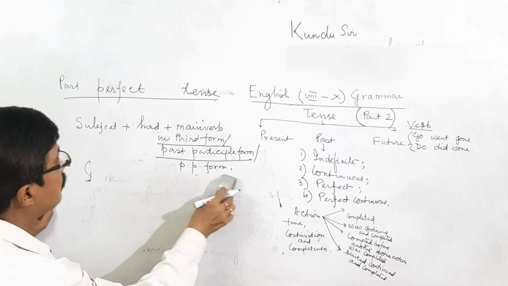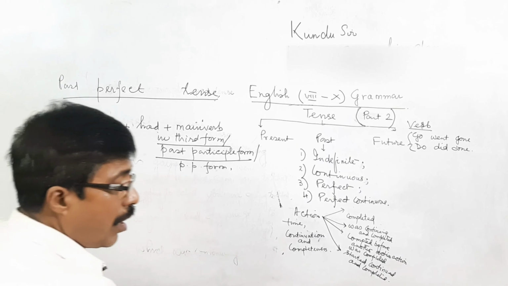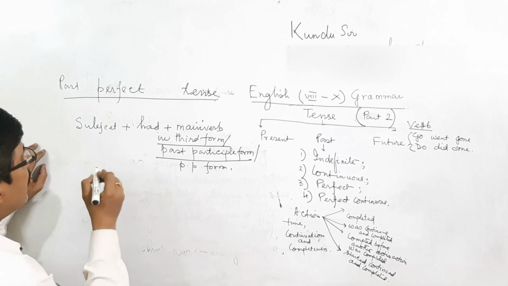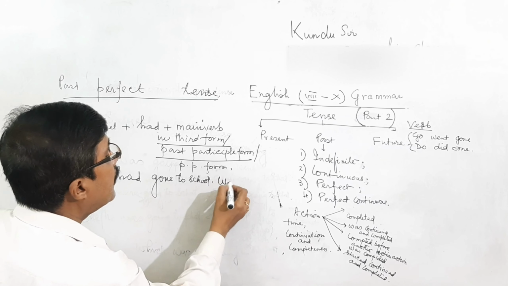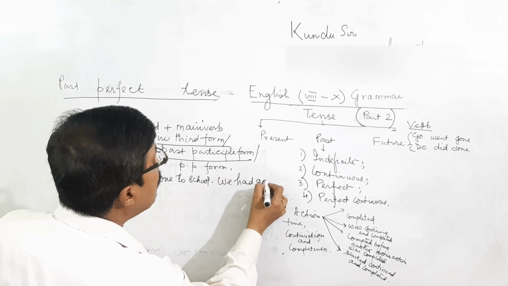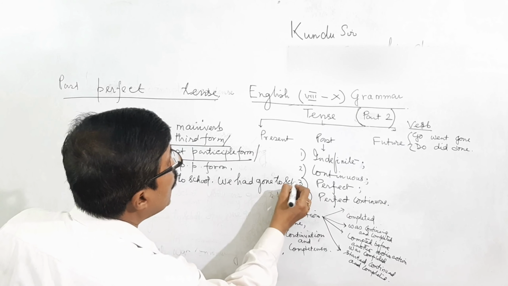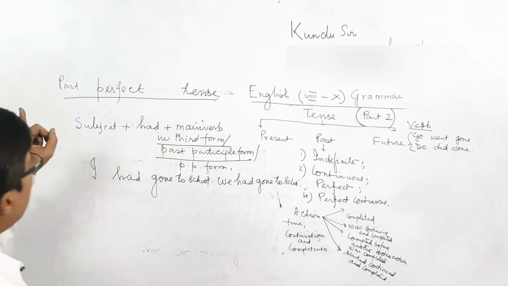So now we are discussing with reference to the verb go. I had gone to school. We had gone to school. That means subject plus had plus main verb in third form: go, went, gone, and to school. We had gone to school.